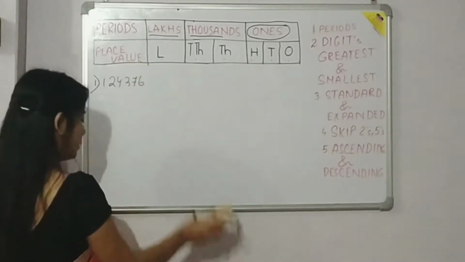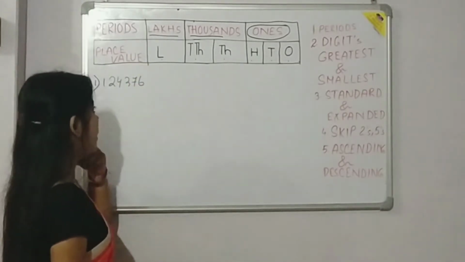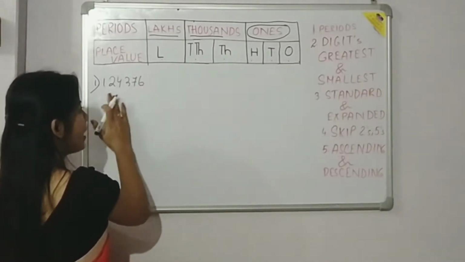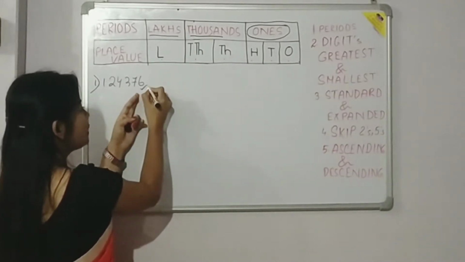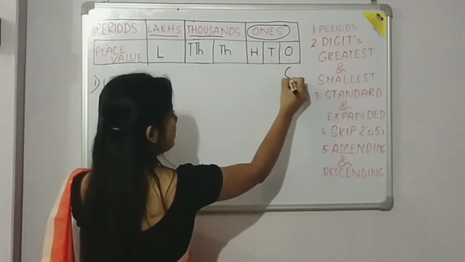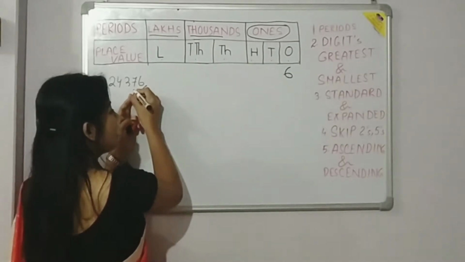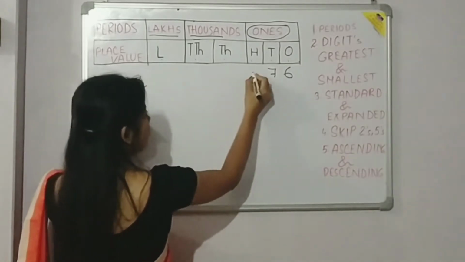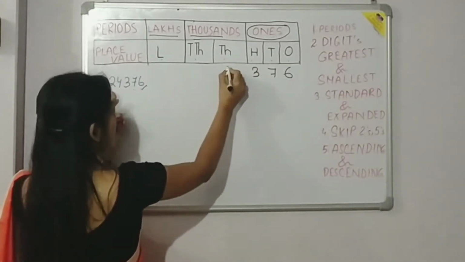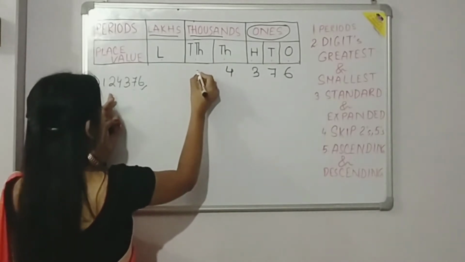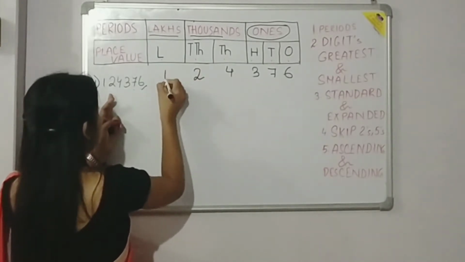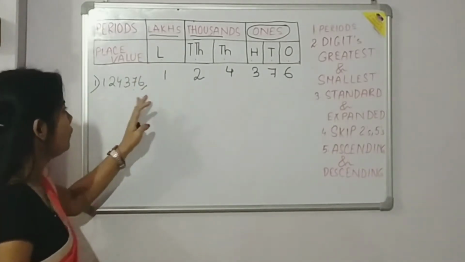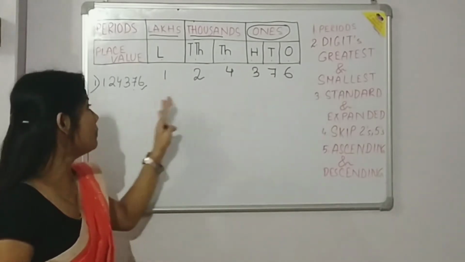Let me write this one. Alright. So now we will start from the right hand side. In the ones place who is there? 6. So we will put here 6, and in the tens place who is placed here? 7. So we will write 7, and in the 100 place 3 is there. So we will write 3, and accordingly we will move towards 1000, 10,000 and lakh. So in this way we can write the place values of numbers.